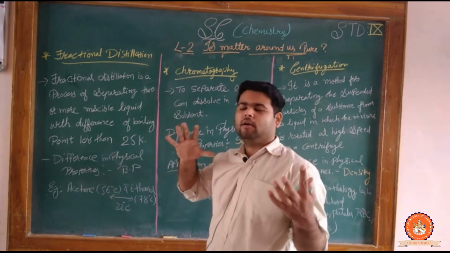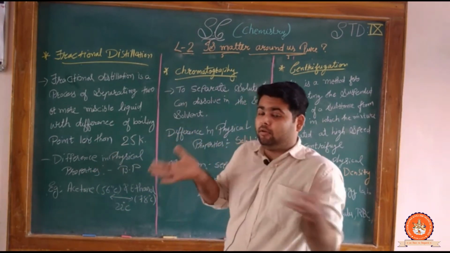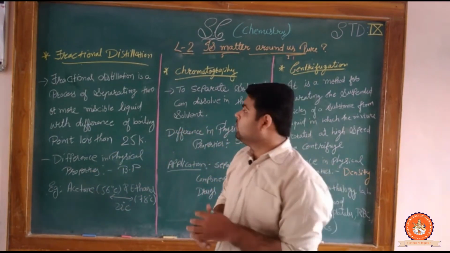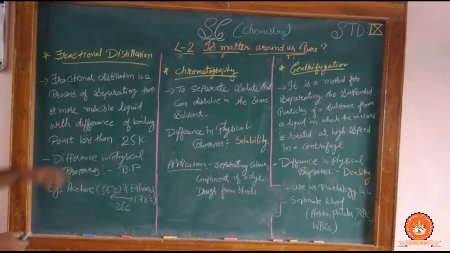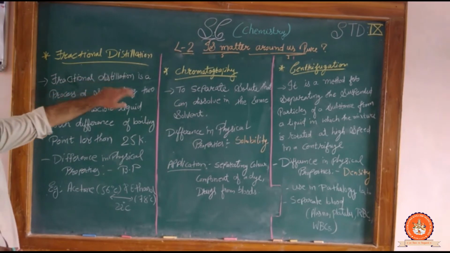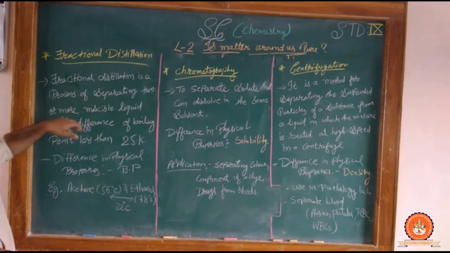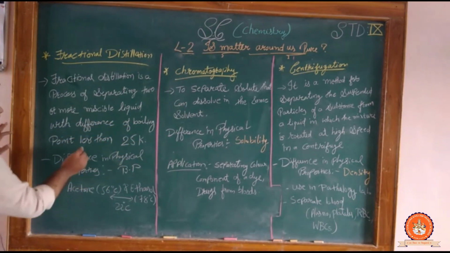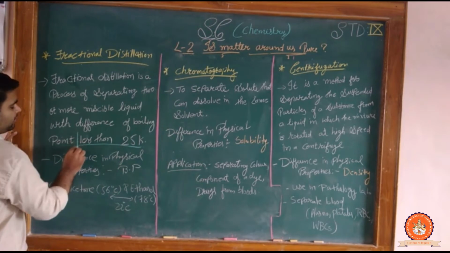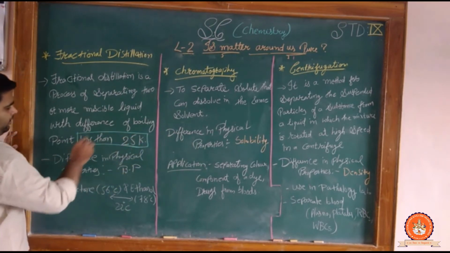it depends on the previous thing. There is the limitation. Clear? So over that there is a limitation. Which limitation is that? Okay, look at over here. Fractional distillation is a process of separating two or more miscible liquids with a difference of boiling point less than 25 Kelvin. This is the most important thing.